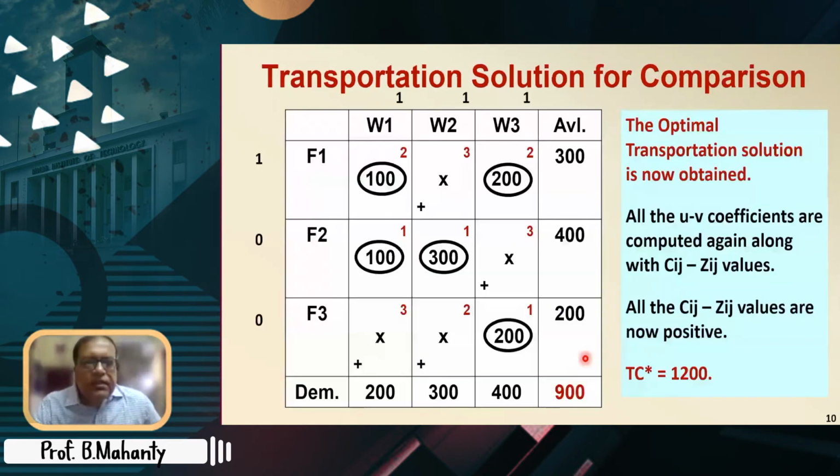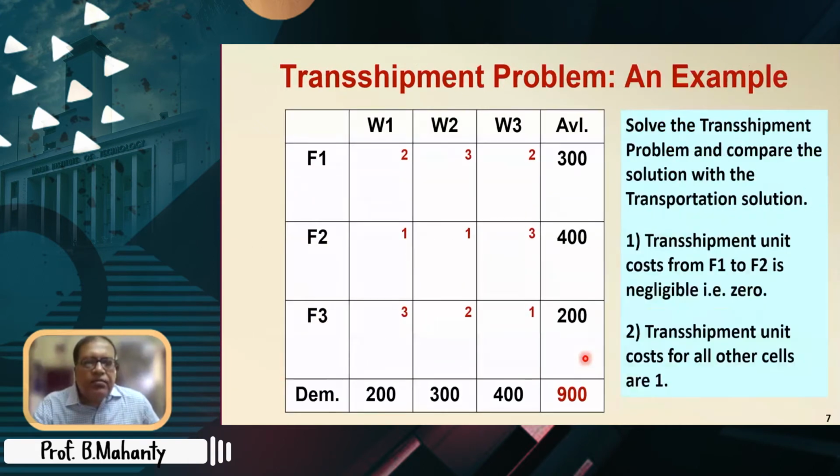Now go back to this diagram in the original problem. So here is the original problem. Now tell me, is there any pure source? There are three sources, F1, F2 and F3. Are all of them pure sources, or one of them, or two of them, or none of them are pure sources? There are no pure sources.